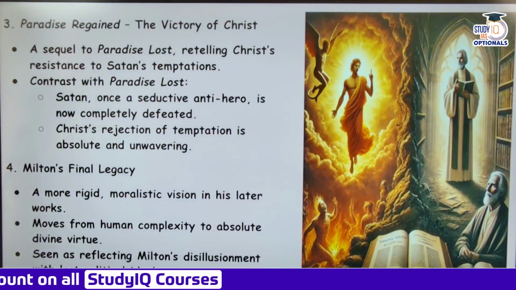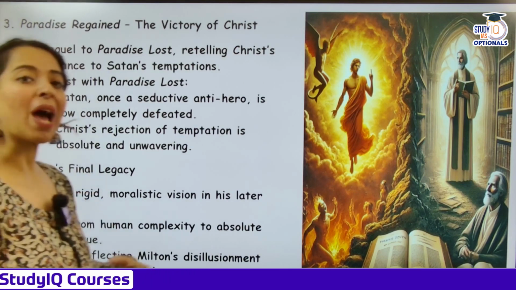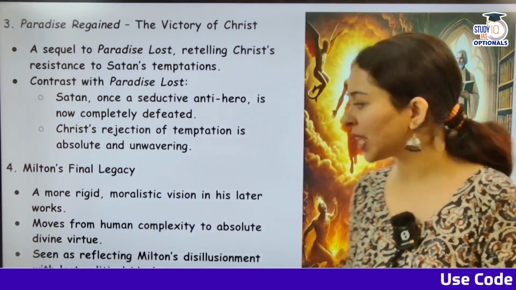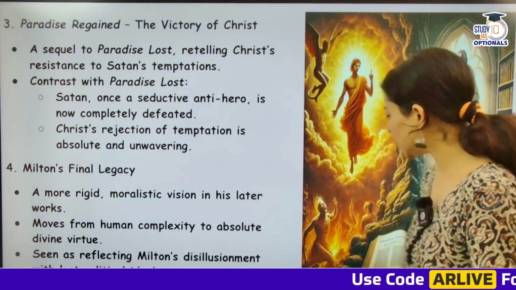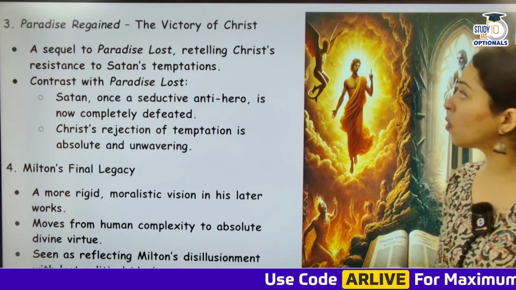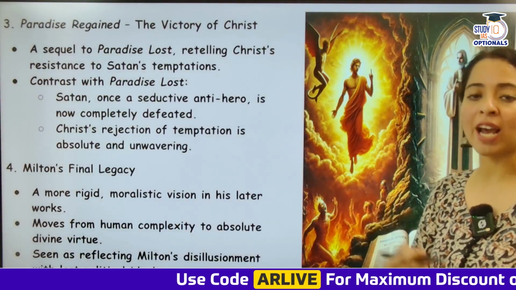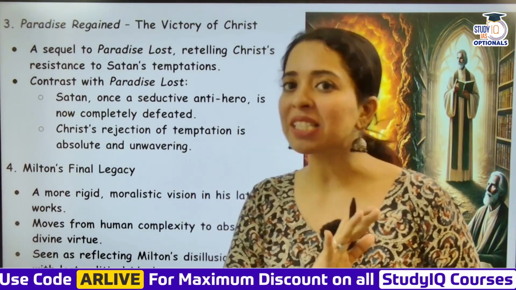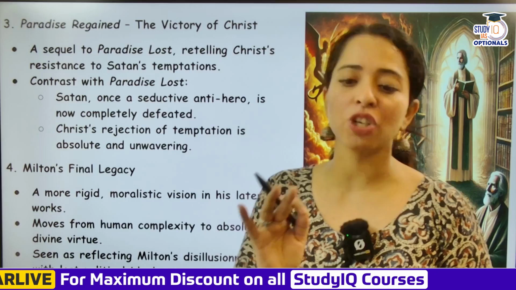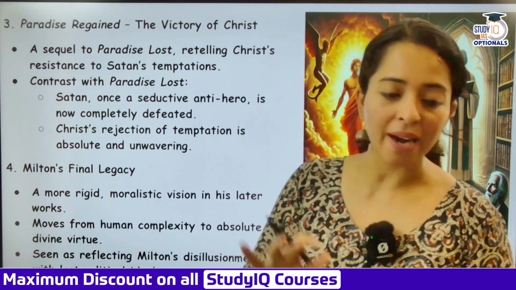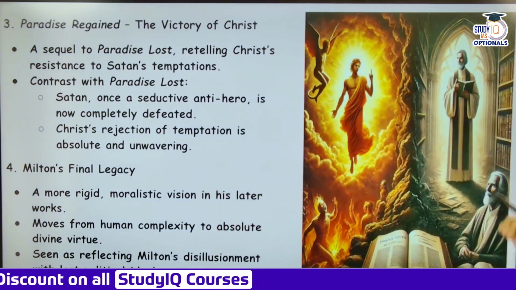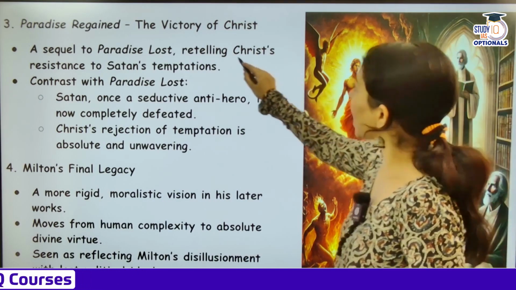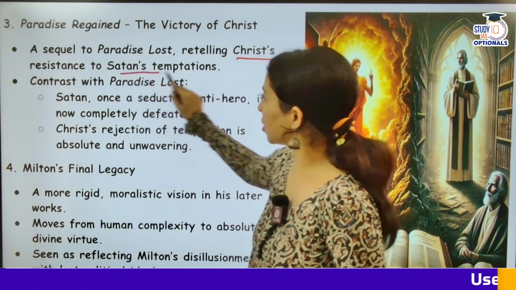Then you have Paradise Regained. Now he also wrote Paradise Regained. एक लगा था Paradise Lost. Then he wrote Paradise Regained in around the early 1670s. And this was about the victory of Christ. Why? Satan tried to tempt Christ also, but Christ did not give in. And that is the victory of Christ, and that is Paradise Regained. So this was a sequel to Paradise Lost, retelling Christ's resistance to Satan's temptation.